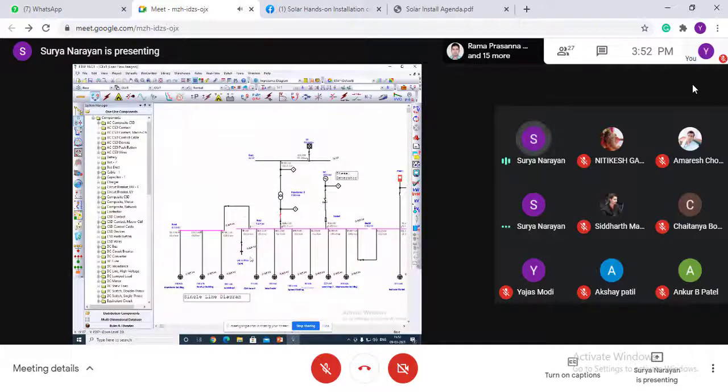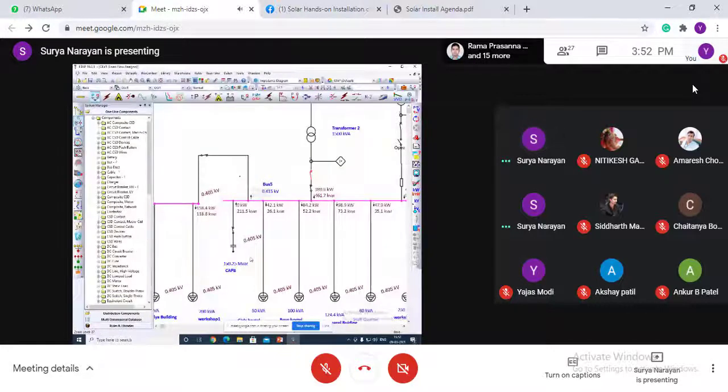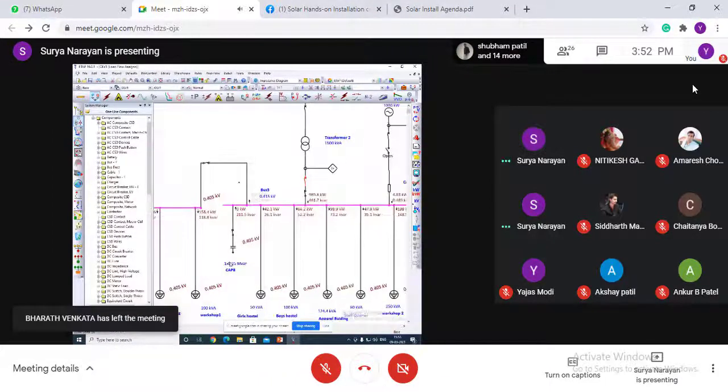Also, you can see, sir, your previous question. This one is the capacitor bank. This capacitor bank is supplying 211.5 kVAR reactive power into the system, to balance the reactive power.